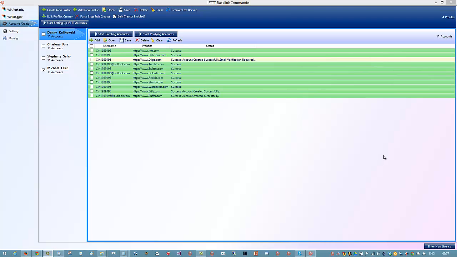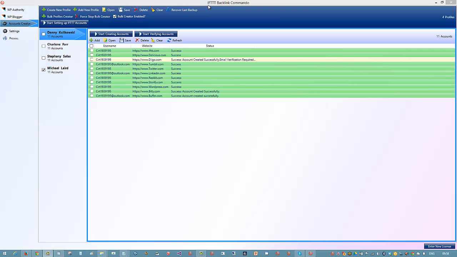I want to give you an overview of what this software actually is, what it does, why we need to use it, and why I think this is one of the best SEO softwares ever created. And that's no bullshit, no hype. I'm going to demonstrate for you why in just a second, okay? Now, first of all, let's take into consideration what we're actually doing here.